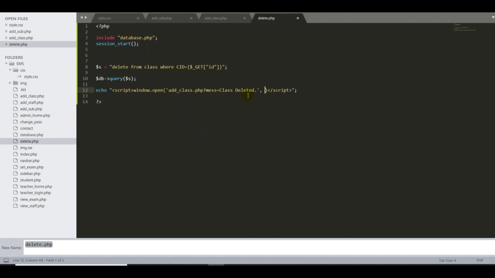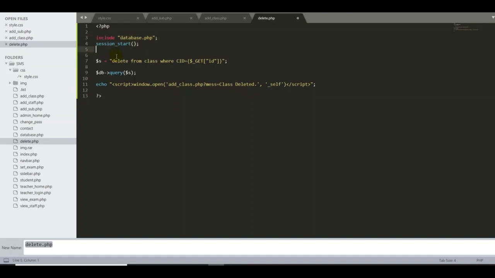Then again a single quote, then underscore self. Type it in, no problem. That's good. All right, here I'll explain. First thing, we start with our database. We don't have any problems, and I declared one variable for the delete query. Here I ask the system to take the ID from CID, the ID from this table.